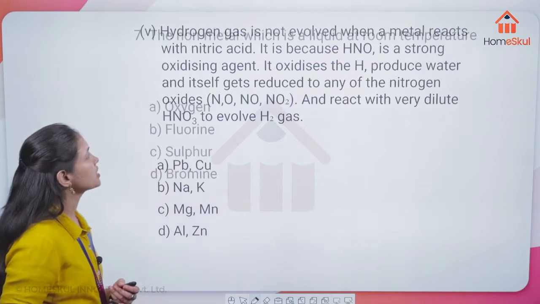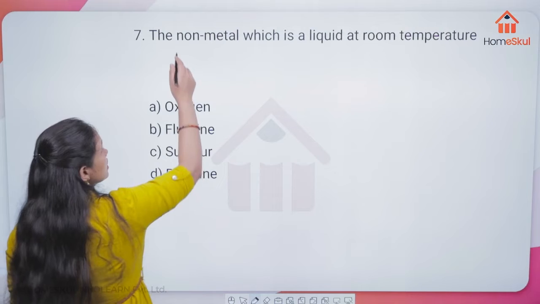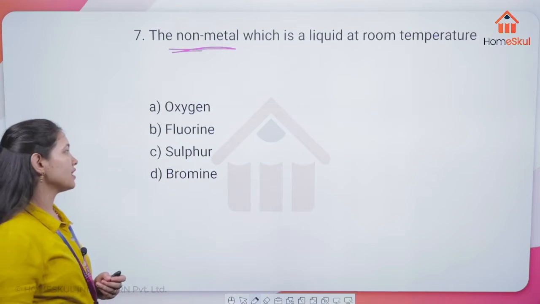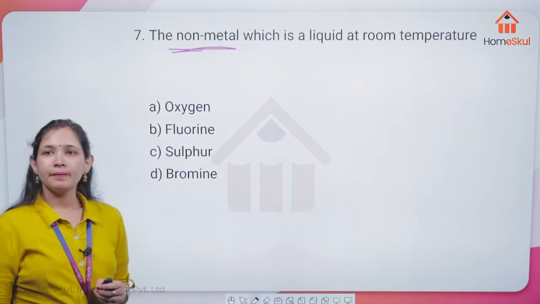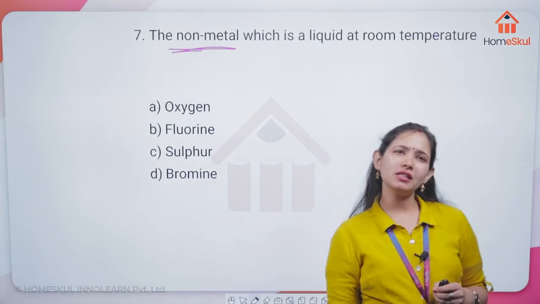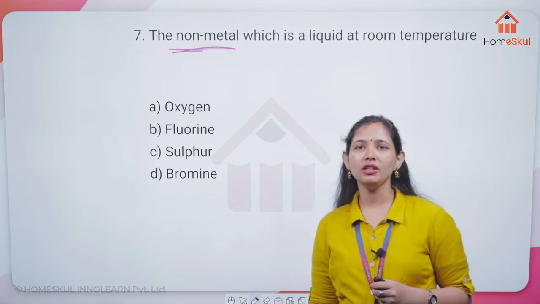Now move on to the next. Focus on this: the non-metal which is a liquid at room temperature. First tell me whether the options given here are metals or non-metals. Velga says bromine.